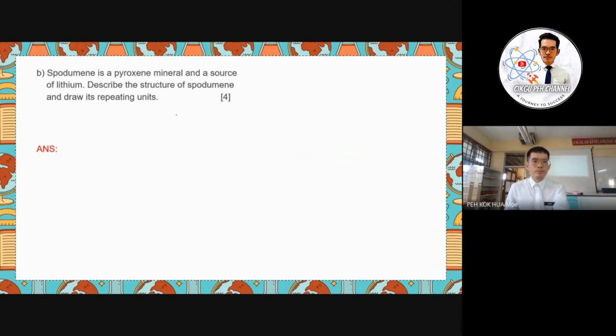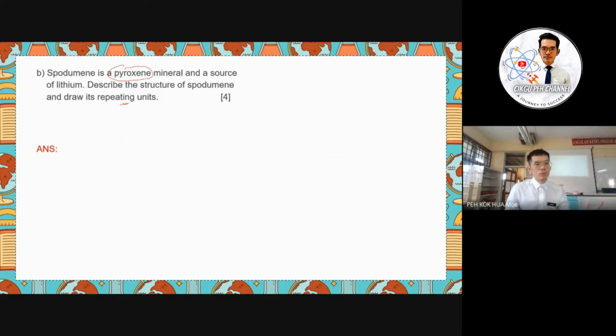Okay, so B, spodumene is a pyroxene mineral and a source of lithium. Describe the structure of spodumene and draw its repeating units. From here, maybe we do know what spodumene is, right? But the question actually asks you to describe the repeating unit for pyroxene, because the question already gave the info.